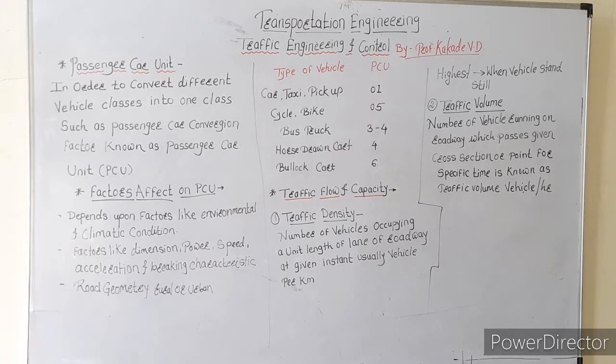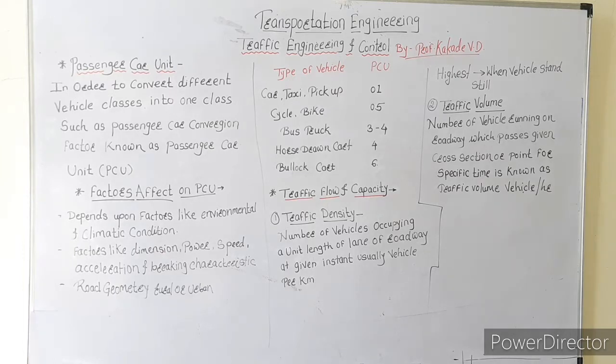This helps in deciding the relative importance of a route and phasing the road development program. In order to convert the different vehicle classes to one class, such as passenger car, the conversion factor is known as passenger car unit, or in simple language, PCU.